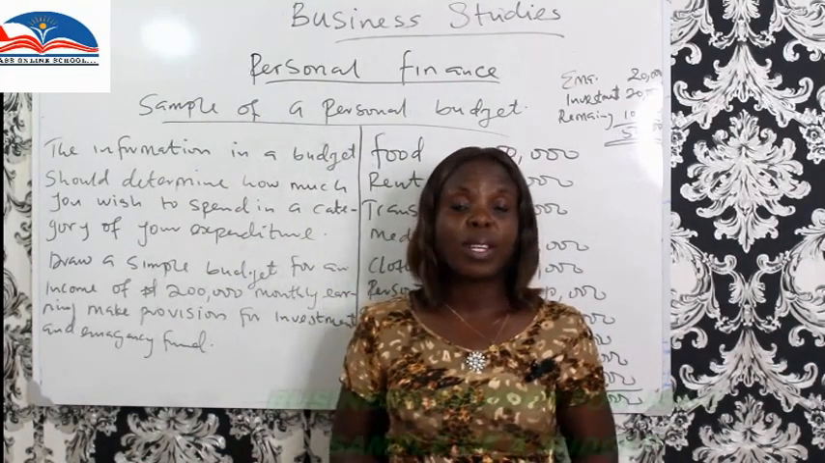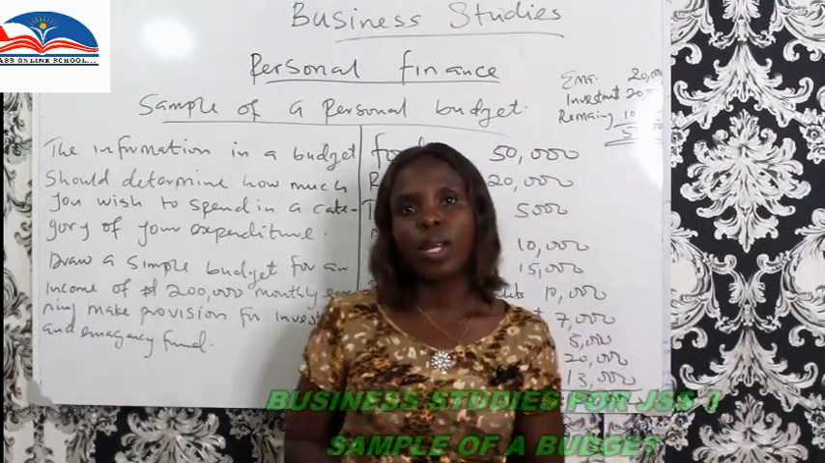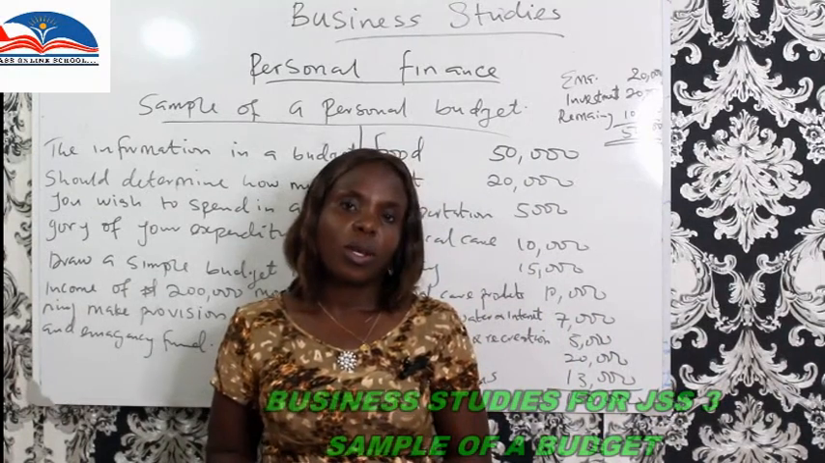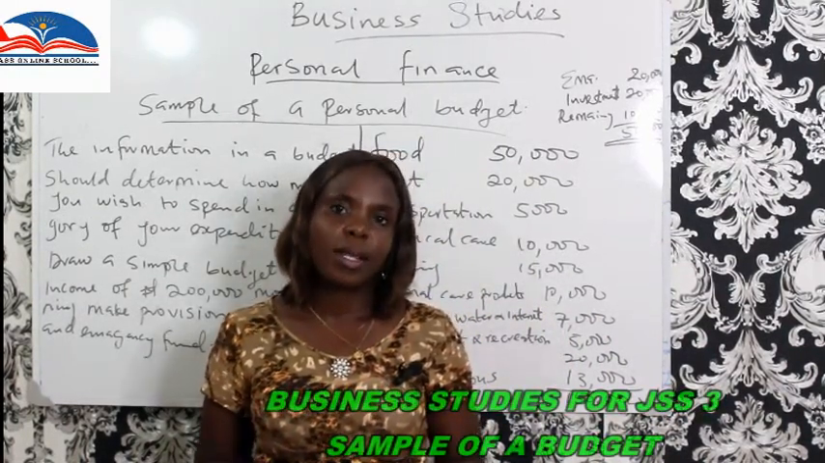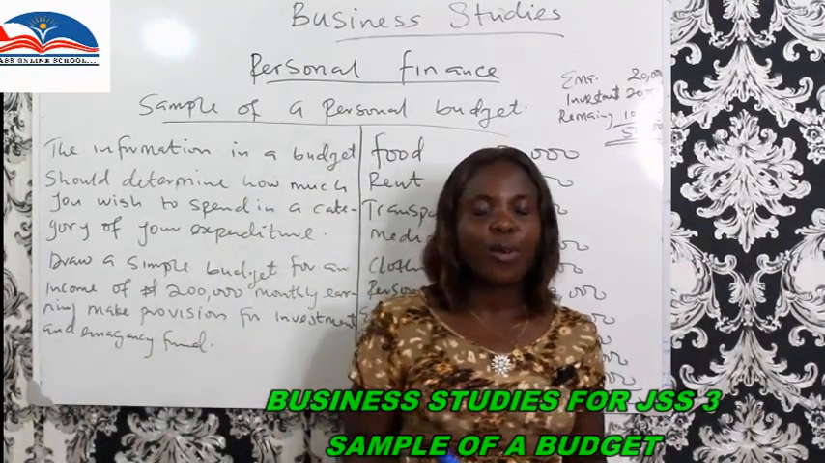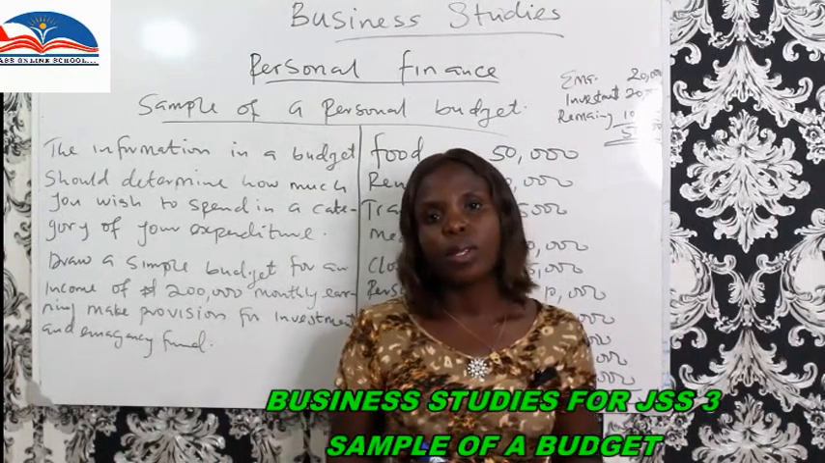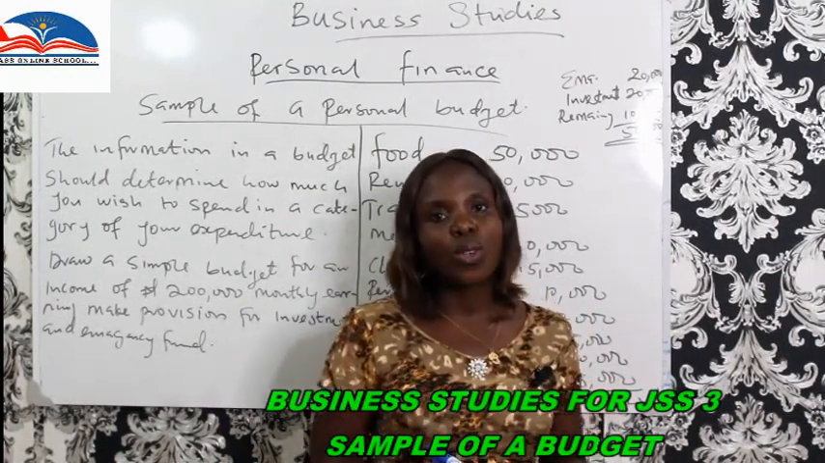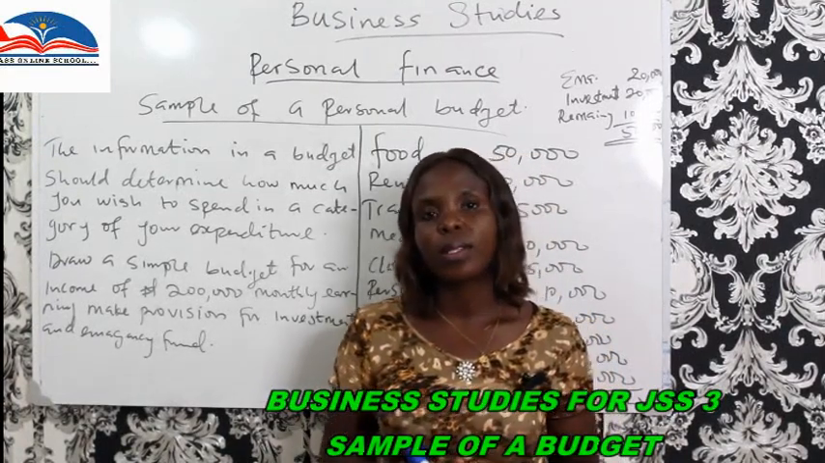We are continuing with personal finance. The other day we looked at personal finance, why we need personal finance, and we looked at budgeting. Today we're going to draw a simple budget for a family of 4 with a monthly income of 200,000, putting into consideration emergency fund, investment, and other things.